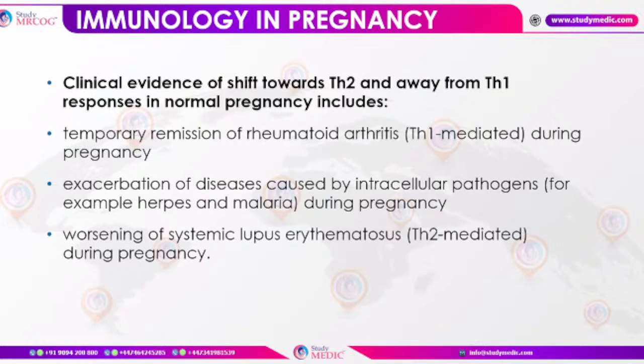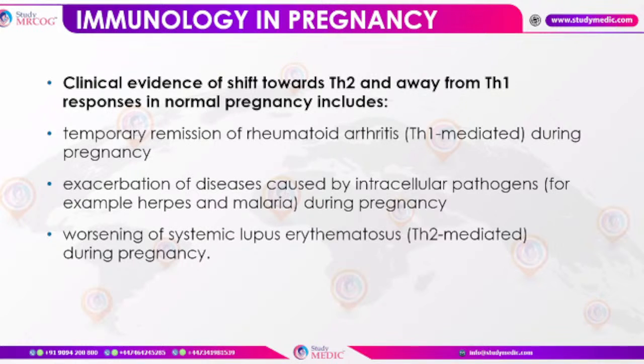And there would be exacerbation of disease which is caused by intracellular pathogens. For example, herpes, malaria during pregnancy, and as the pregnancy clock is shifting towards helper 2 mediated immunity, lupus erythematosus, which is mediated through T helper 2 cells, there would be worsening of lupus erythematosus.